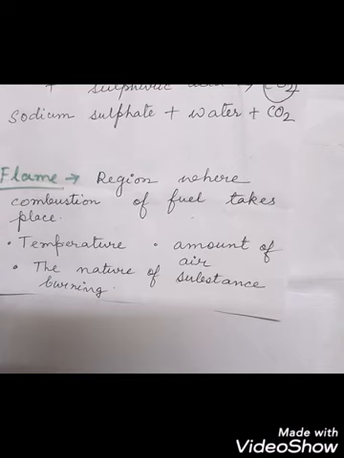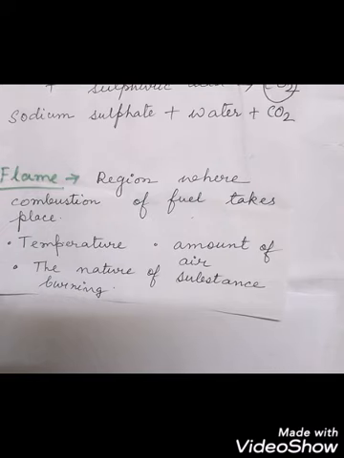The colors of flame depend upon what? The flame that comes out while we are burning something. That is called the flame, and this type of flame has different colors, and the color of the flame depends on these factors: the temperature, the amount of air, and the nature of the substance that is burning. I think all of you know that there are different colors of flame which come out when we burn a fuel.